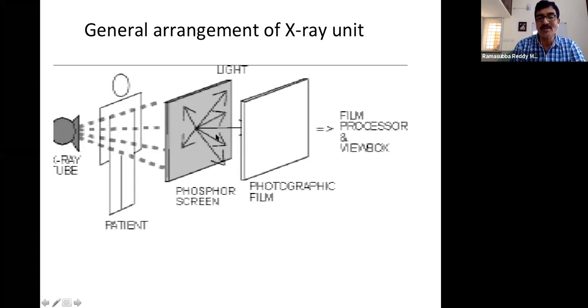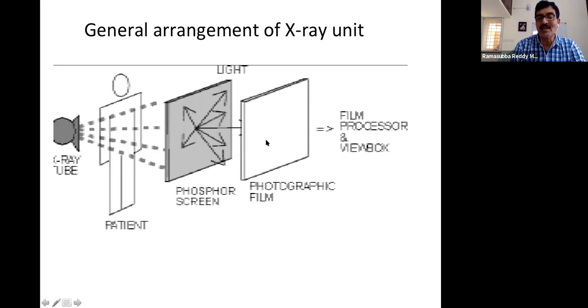So that will reflect as a negative here, or wherever more energy is absorbed, here it will be black. Wherever less energy is absorbed, it will be white. So that's why we can see the bones, because more energy is getting absorbed, and very low energy will be released.